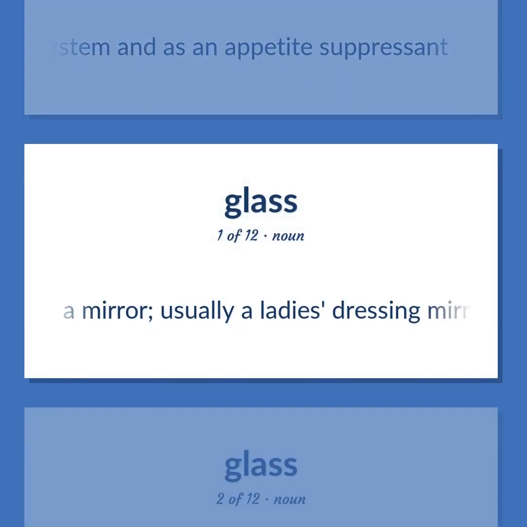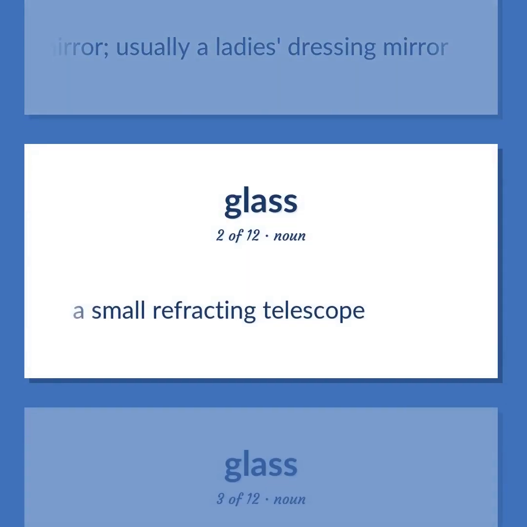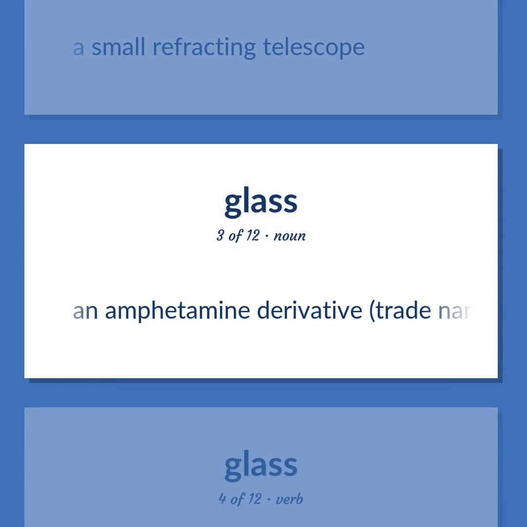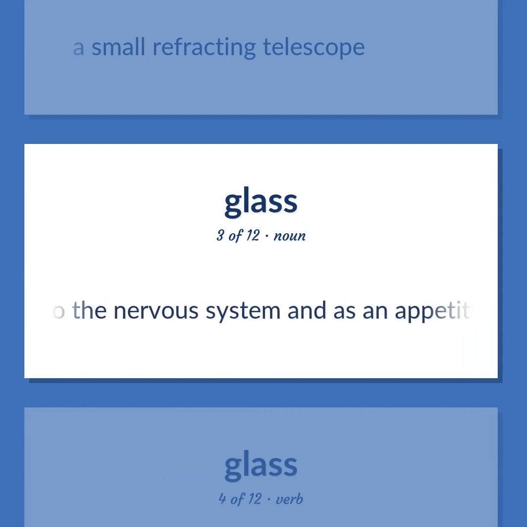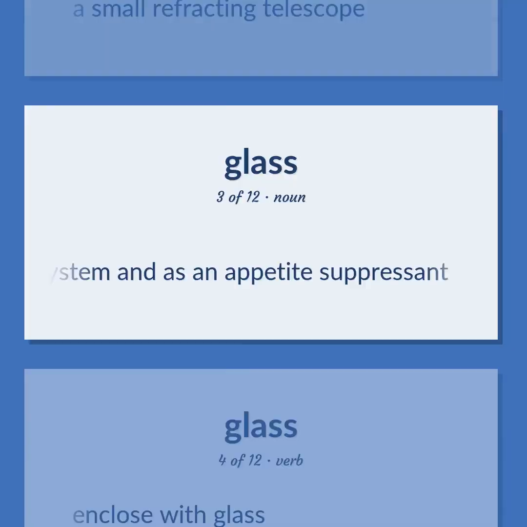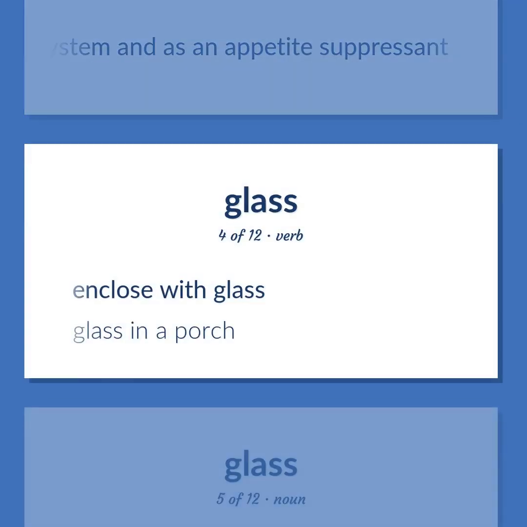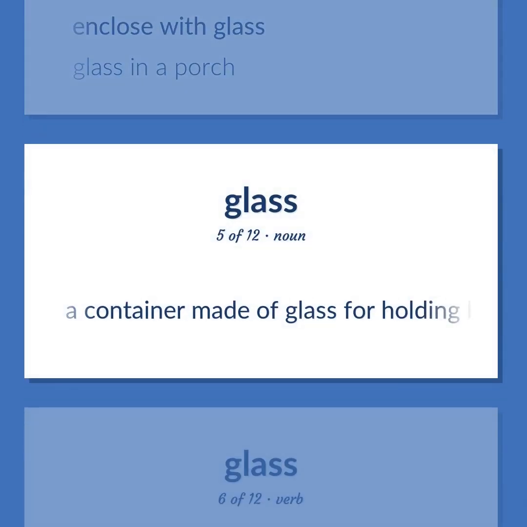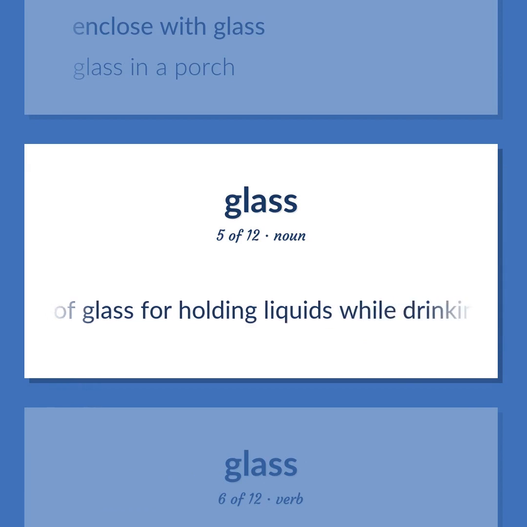A mirror, usually a lady's dressing mirror. A small refracting telescope. Enclose with glass. Glass in a porch. A container made of glass for holding liquids while drinking.